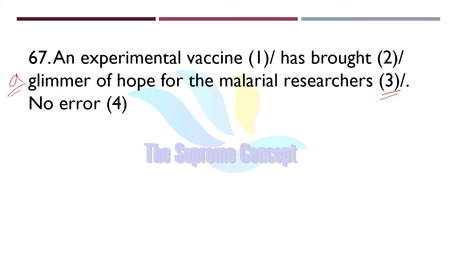A glimmer of hope. When you mention something for the first time, we will use a or an. We are not definite about that thing, so we will use a glimmer of hope.